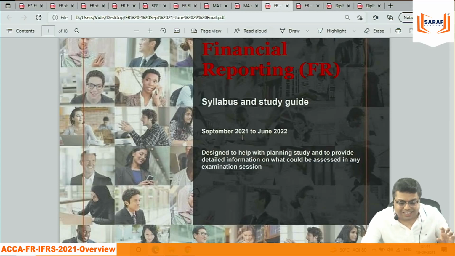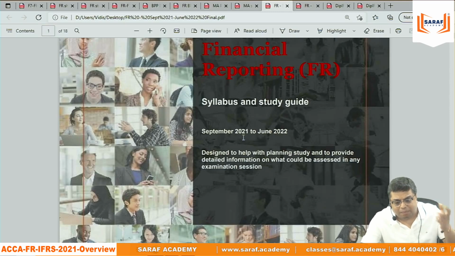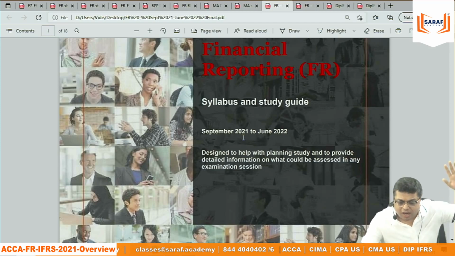This is ACCA financial reporting from September 2021 to June 2022. One exam has already happened, because the September 2021 financial reporting exam was yesterday and is already over. Now the exam will be in December, then in March, then in June. So for 4 terms, the same syllabus is there. In ACCA, after August, for the next 1 year, they bring a new syllabus. The new syllabus is for IFRS, the new syllabus is for ACCA, all the subjects.